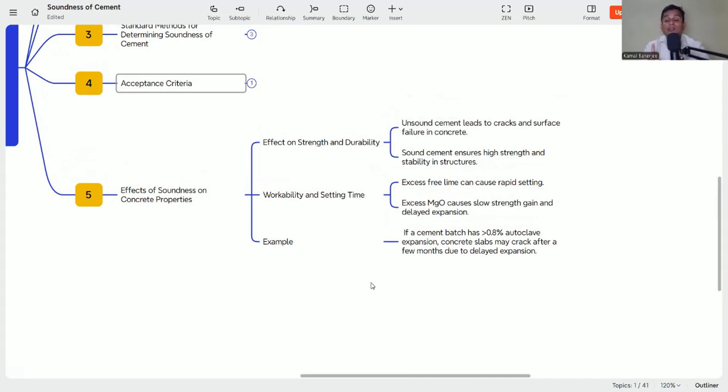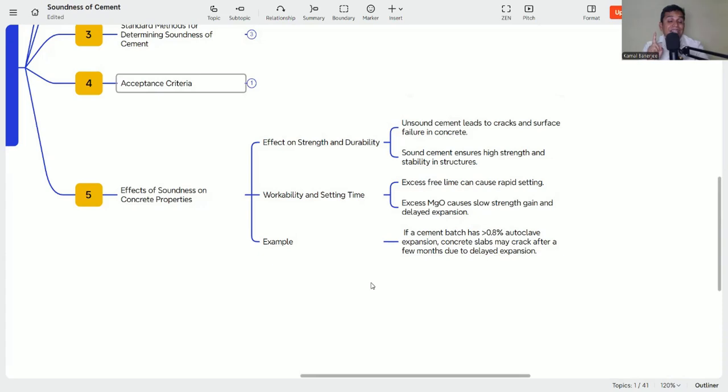First, it will affect strength and durability. And what is strength? We all know that it is the compressive strength of the concrete, that is, we stand for M40, M45, M50, whatever. So if my design is for M50, that means I need the concrete grade M50, that is 50 MPa.